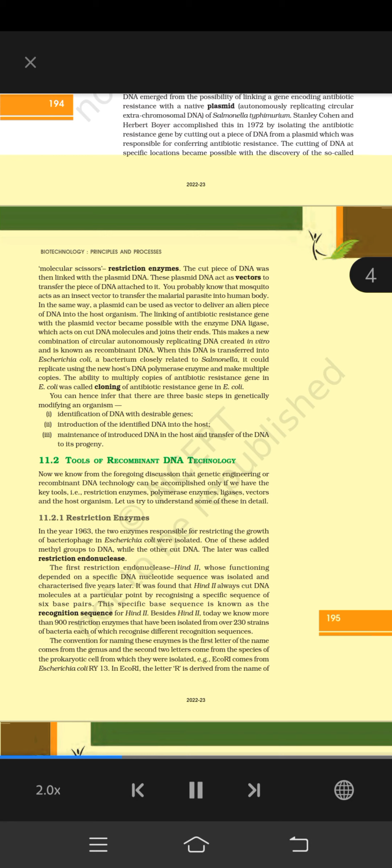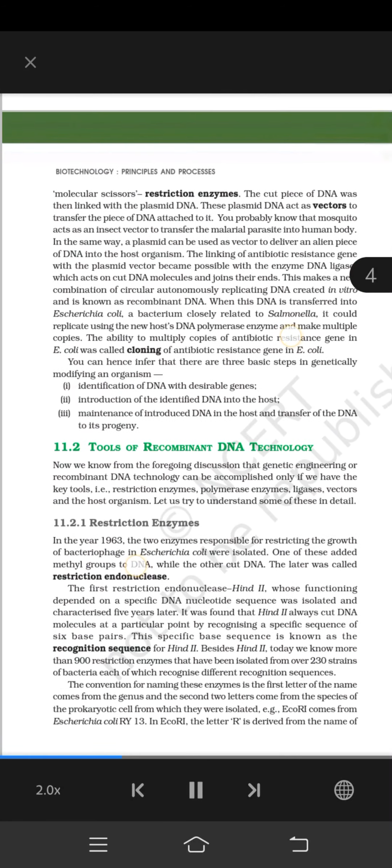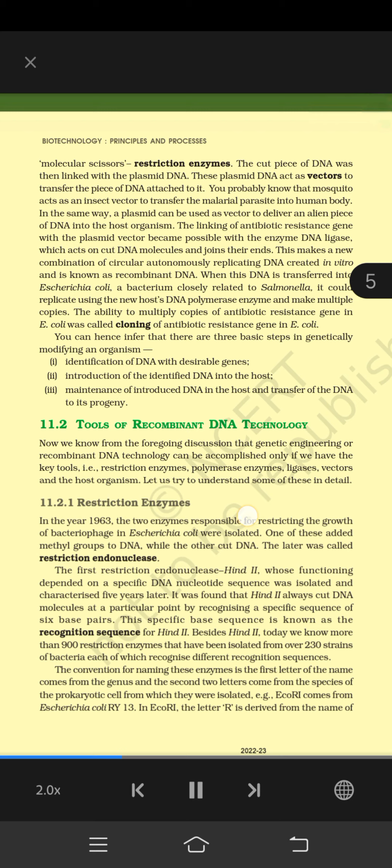In the same way, a plasmid can be used as a vector to deliver an alien piece of DNA into the host organism. The linking of antibiotic resistance gene with the plasmid vector became possible with the enzyme DNA ligase, which acts on cut DNA molecules and joins their ends. This makes a new combination of circular, autonomously replicating DNA created in vitro, and is known as recombinant DNA.